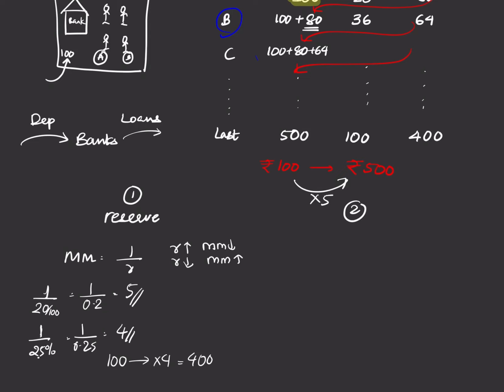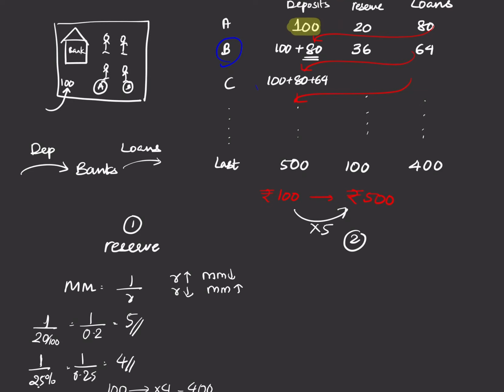Now the second thing is, here we assumed something very, very important that does not really happen in our economy, that all these people had the habit of banking. Only then this money will come back. What if it went to C and C does not bank? C keeps the money in his cupboard. Then we cannot have this chain of things going down, and if people don't have the banking habit, then money multipliers won't work, as in the hypothetical situation.